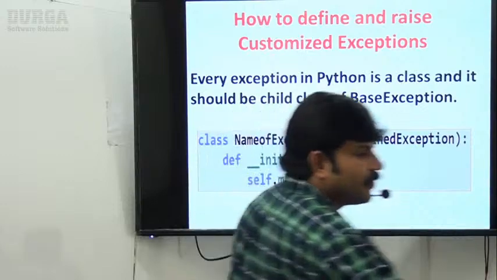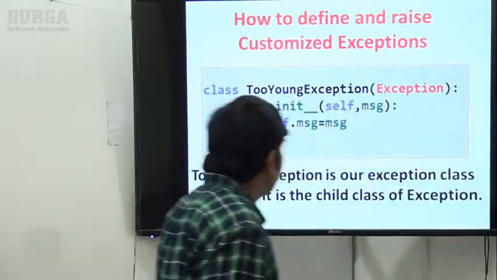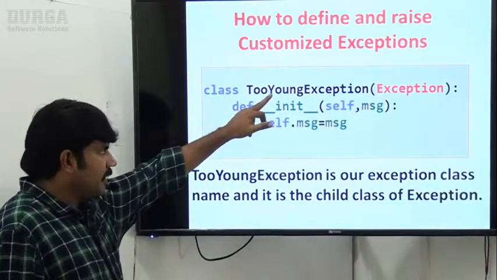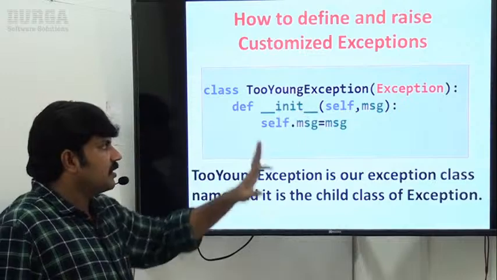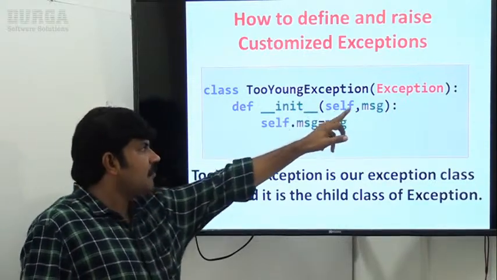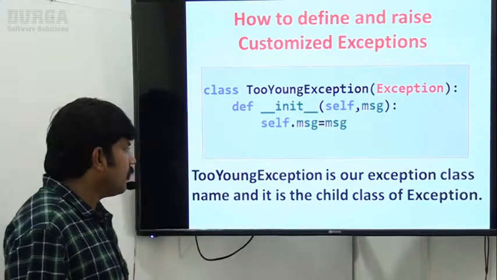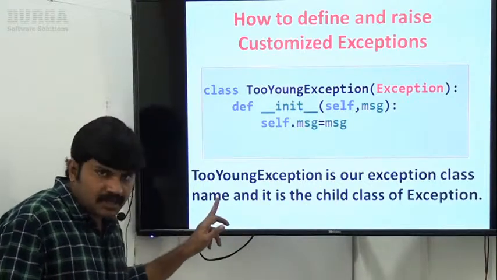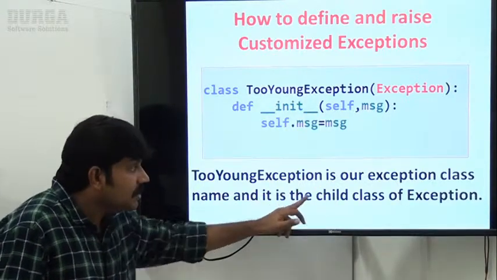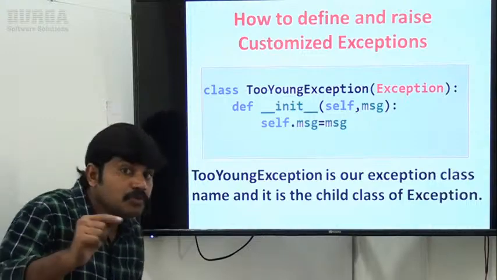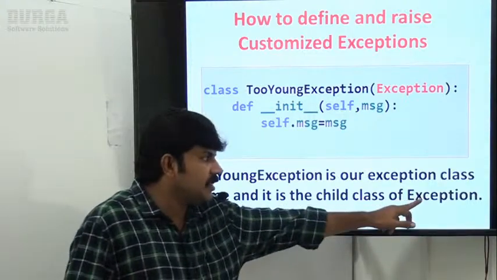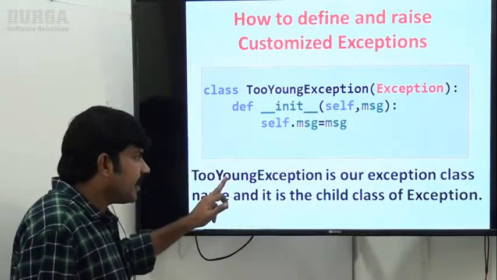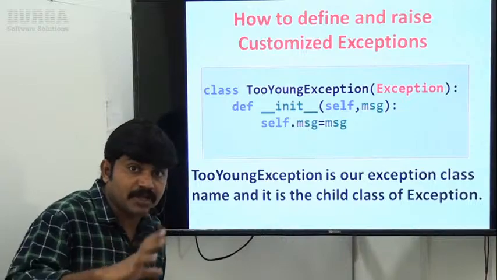Sir, if you want an example, have a look once. Example: class TooYoungException, which is the child class of Exception. Now def __init__(self, message), self.message = message. TooYoungException is our own exception class name, and it is the child class of Exception, which is the predefined exception.